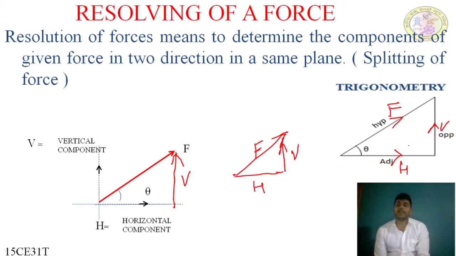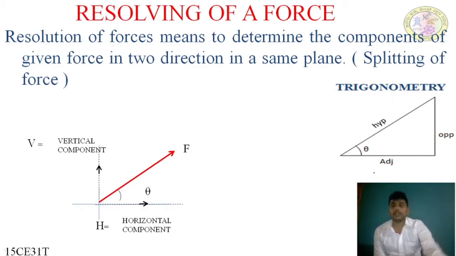If we need the vertical component V, first I will write the formula. I will erase all this, it will be easy to understand. First, what is sine theta?